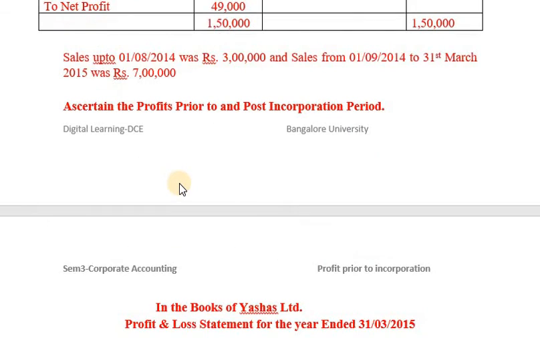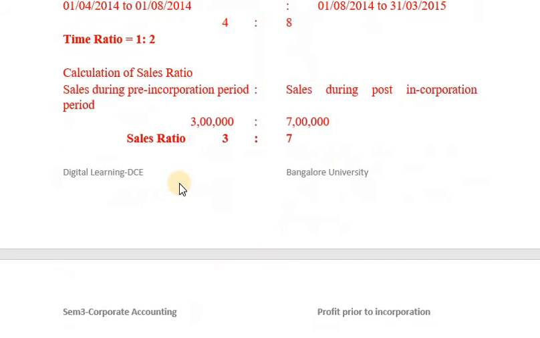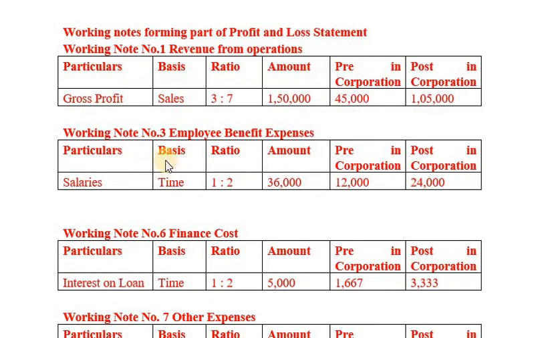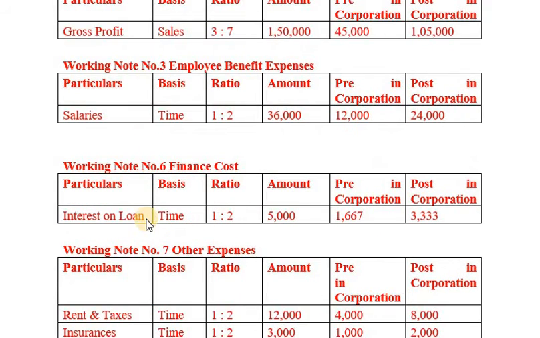Now let me solve this problem as per the Companies Act 2013. In the schedule note number 3, we come across employee benefit expenses. Under employee benefit expenses, we consider salaries, based on time ratio 1:2, 36,000, 12,000, 24,000. Then, under finance cost, we come across interest on loan. Once again, based on time ratio 1:2, 5,000 into 1 by 3, 1,667. Then 2 by 3, 3,333.